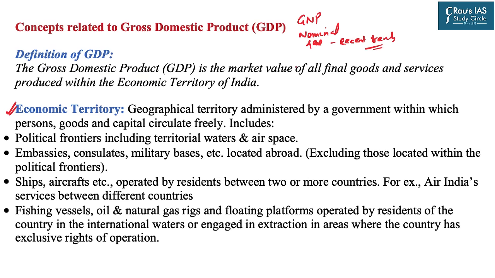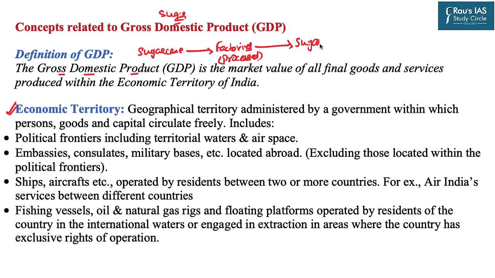First of all, we should know what exactly we mean by gross domestic product. To understand this, let us first imagine the life cycle of some product. Let us take an example of sugar, which is the end product. The sugar cane is obtained and transported to factories or mills, where it is processed and converted into sugar. Then this is distributed to the retail markets, and then it comes to our consumers. There are also wholesalers. I have taken this example just to explain certain things.